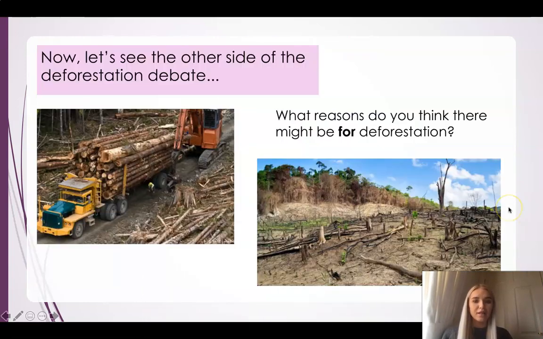Now, we are going to have a think now about the other side of the deforestation debate. We've looked at all the reasons why deforestation might not be allowed, people might be against it, but I want you to think now, just before we head to part 2 of this lesson for today, what reasons do you think there might be for deforestation? Why might people say, actually, deforestation is a good thing? Pause the video now and have a think.